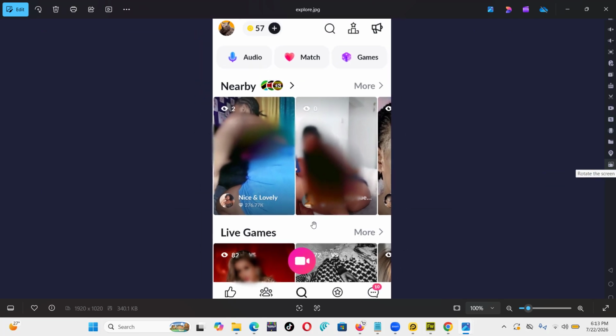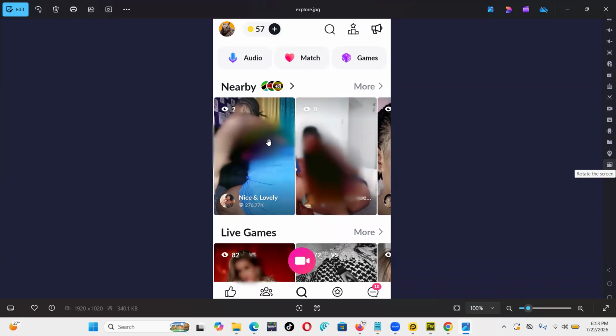Explore is an important feature because it's the only one which can show you the nearest people. If, for example, I'm in Kenya, I can be presented people around East Africa: Tanzania, Uganda, Kenya, something like that. If you're in the US, you can be presented people around your state. If you're in Spain, you can be presented people around your state or around the country. So that is the use of Explore.